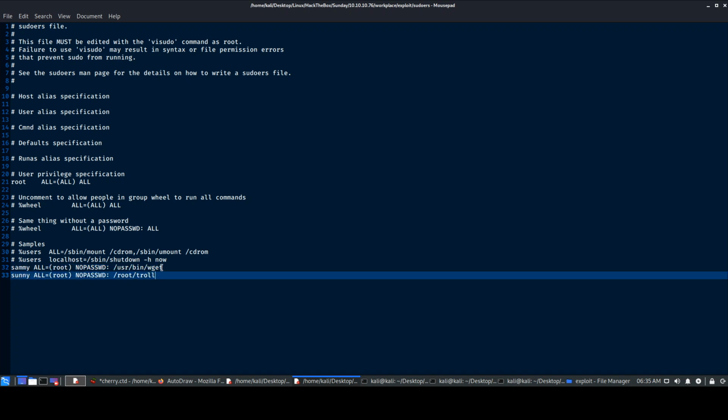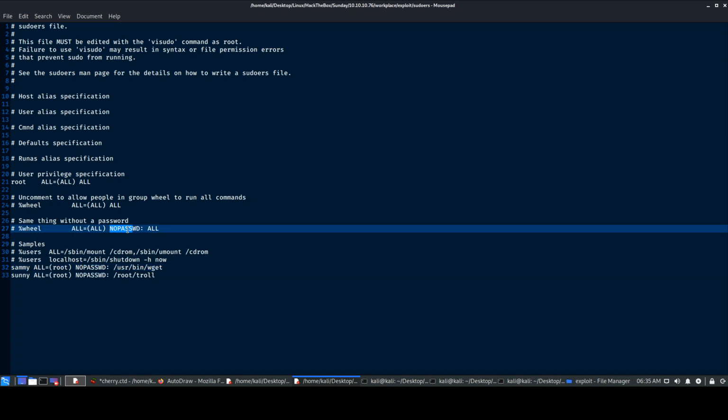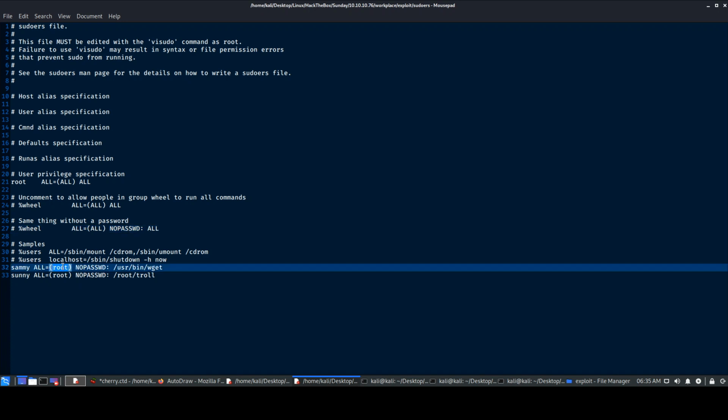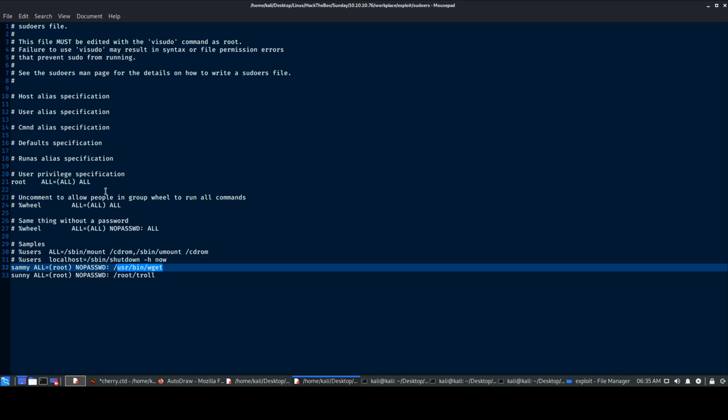So what we'll do is obviously we can take this. It says over here the same thing without a password. So if you want to execute this, the user should execute something without a password. You can use this no password all, but it's mentioned root, right? So let's keep it as it is and we'll mention all over here instead of this. The same thing is mentioned over here. Okay, just take this, mention all in caps.